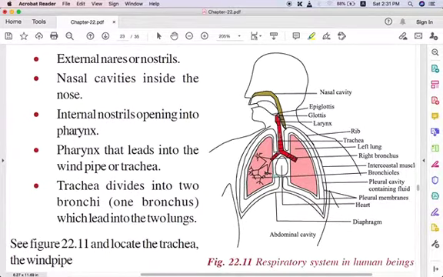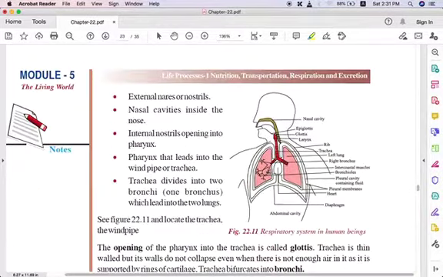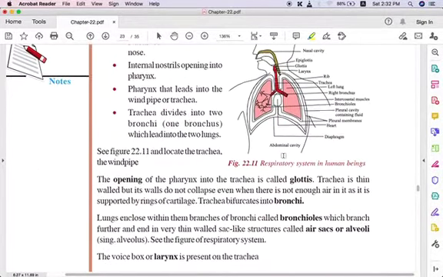The trachea is divided into two bronchi. It's like a branch. One is called a bronchus, and the plural is bronchi. They lead into the two lungs. You can see that the trachea is divided into two bronchi, and they lead into the two lungs, which you can see here.